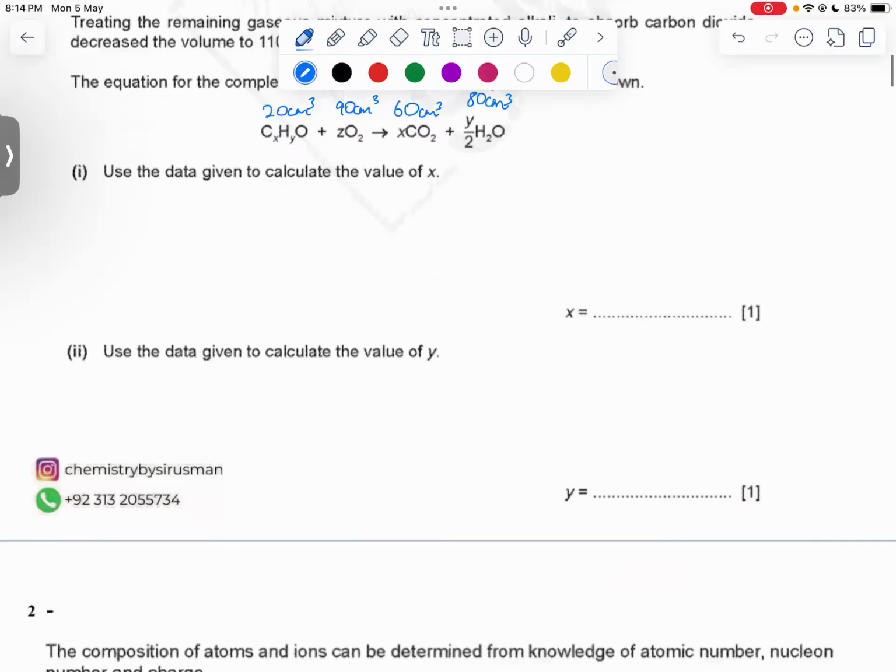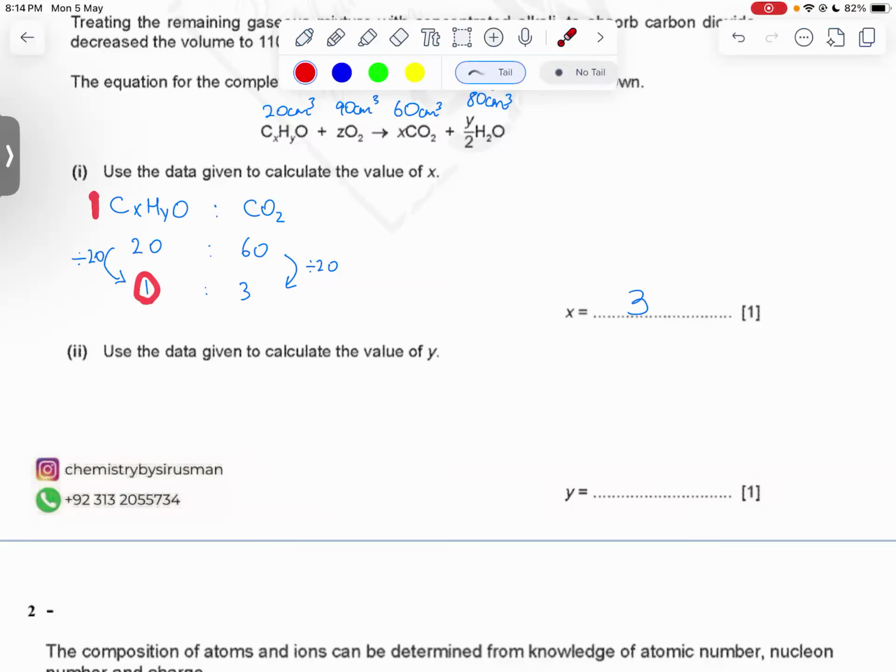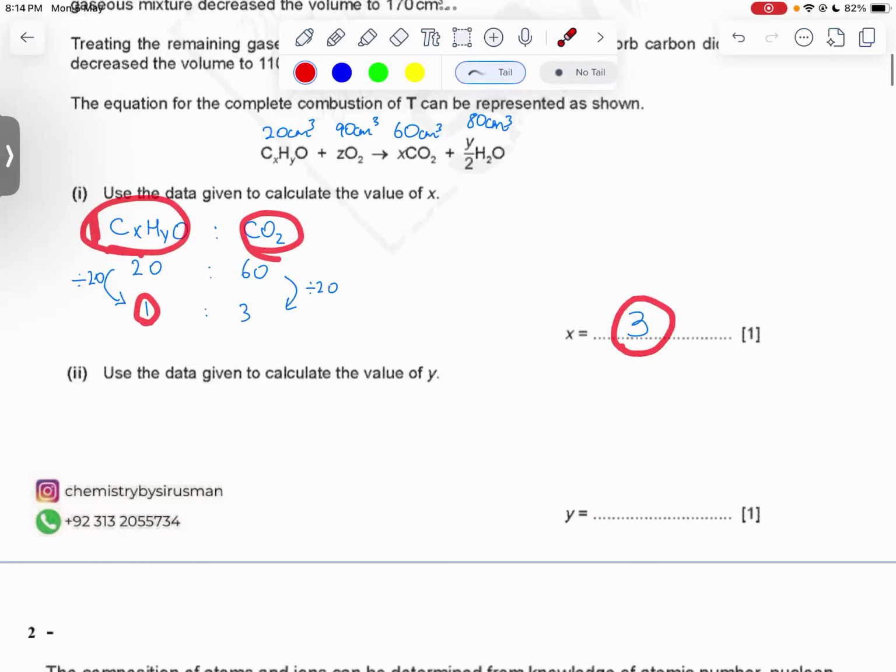All right, so we want to calculate out CxHyO is to CO2, all right, 20 is to 60, all right, we want to make it 1, so how much would that be? Going from 20 to 1, that is divided by 20. So going from 60 we should also divide this by 20. 60 divided by 20, that is 3. So the value of x must be 3. All right. Why did I do it 1? Because we wanted to find out how much carbon dioxide 1 mole of our alcohol would produce. All right. So that is how you do the first question.